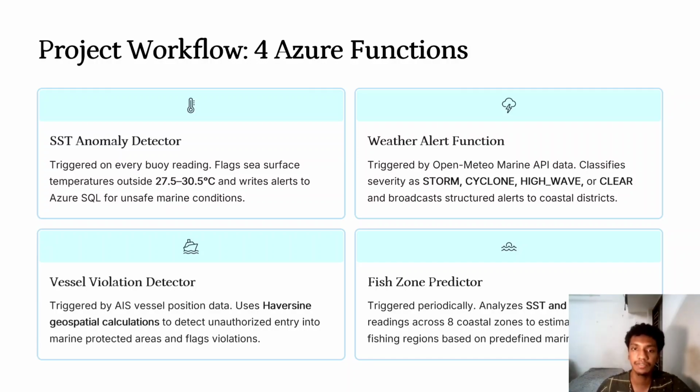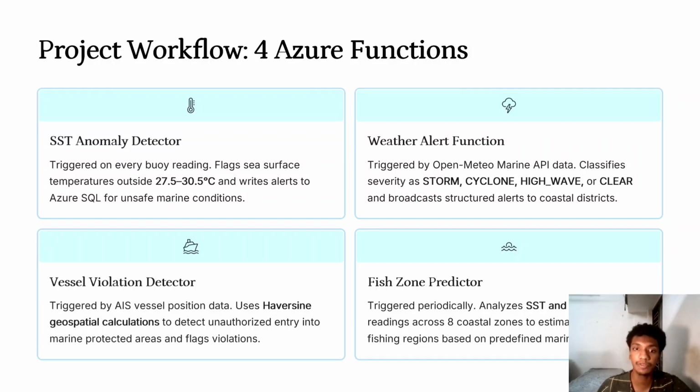The second function is the weather alert function. It processes marine weather data and classifies conditions into storm alerts, cyclones, heat waves, etc. The third function is the vessel violation detector. It processes vessel coordinate data and uses haversine geospatial calculation to identify unauthorized entry into marine protected areas.